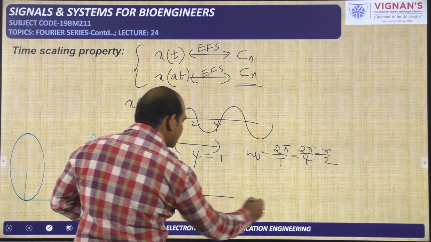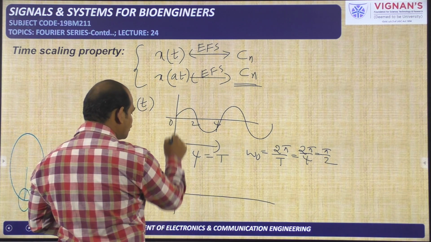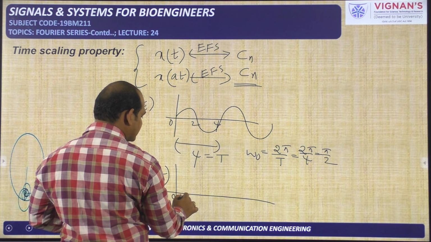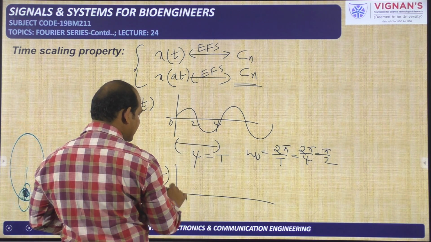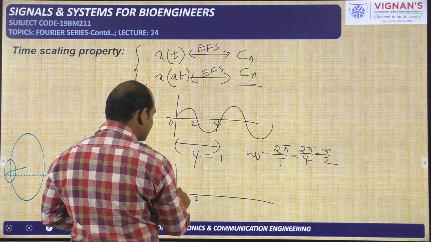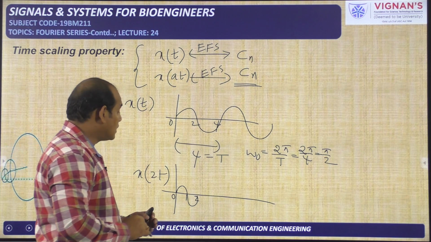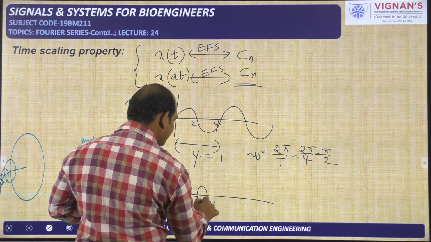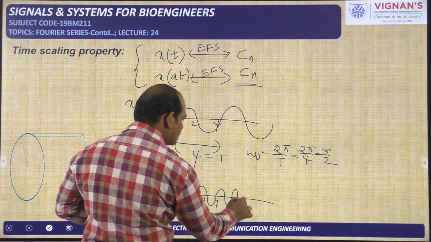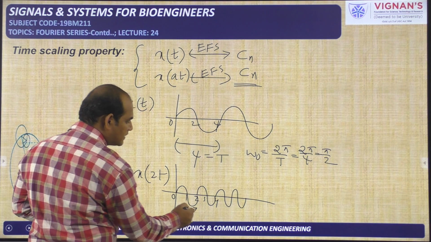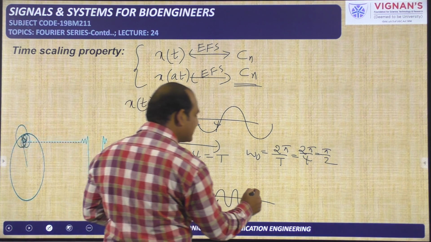Then what will happen? You will get a compressed version. 0 divided by 2 gives 0, 2 divided by 2 gives 1, and 4 divided by 2 gives 2. That means within 2 seconds one cycle is completed, and within 4 seconds the second cycle is also completed. So the time period is here 2 seconds. The time period has been reduced.